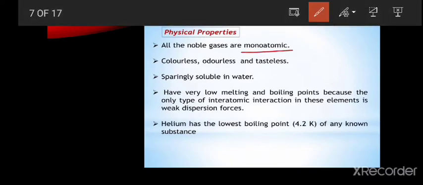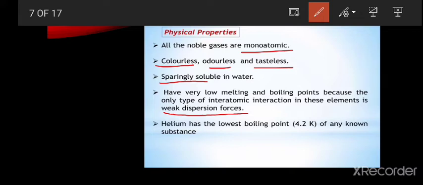Noble gases are monoatomic in nature, and they don't have any color, smell, or taste. Means odorless, tasteless, colorless. They are sparingly soluble in water, meaning their dissolving nature is very low. And they have very low melting and boiling points due to weak dispersion forces.